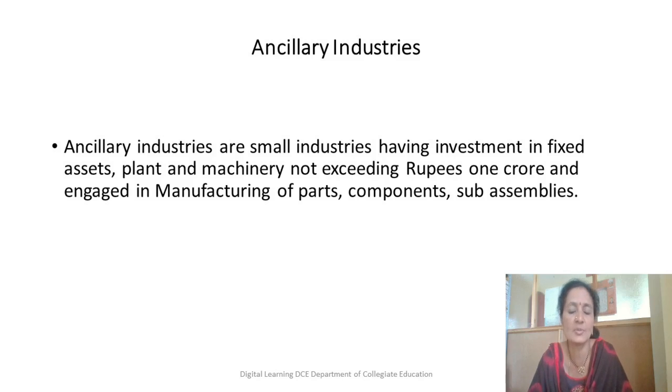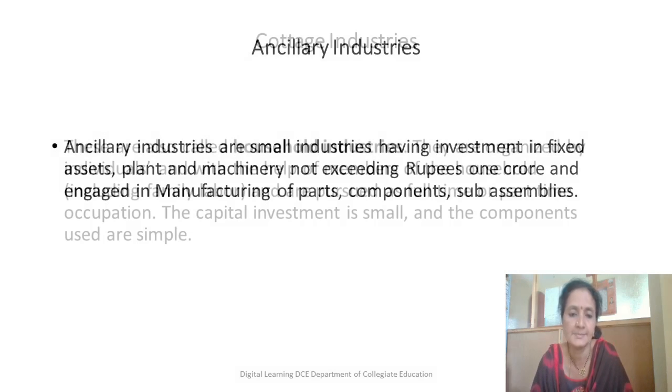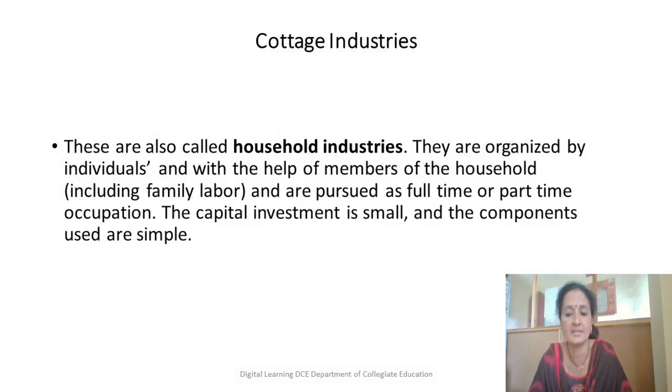So now we are going to discuss ancillary as well as cottage industry. I think you now have a fair idea of what ancillary industries are. Then what are cottage industries? We have discussed tiny industries, where the investment is less than 25 lakhs. Ancillary industries are where the investment will be up to 1 crore. Then what is a cottage industry? These are also called household industries. They are organized by individuals with the help of members of the household, including family labor, and are pursued as full-time or part-time occupation.